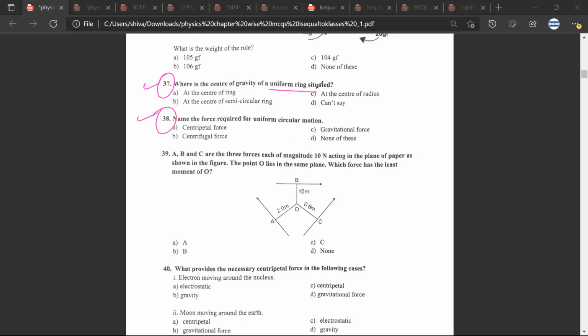So in the 37th question, where is the center of gravity of a uniform ring? It would be at the center of the ring. And then the 38th question, name the force required for uniform circular motion. It would be centripetal force. Great.